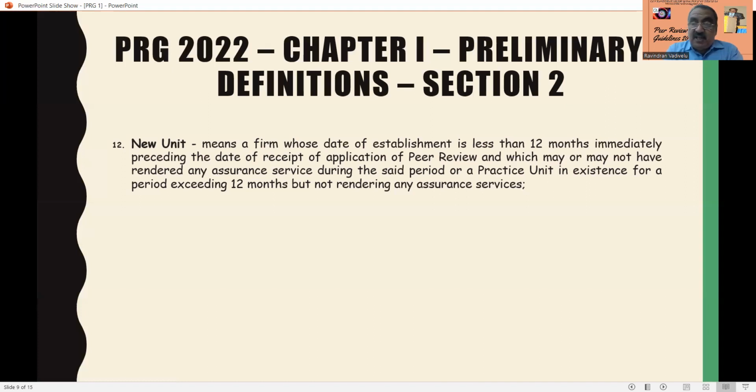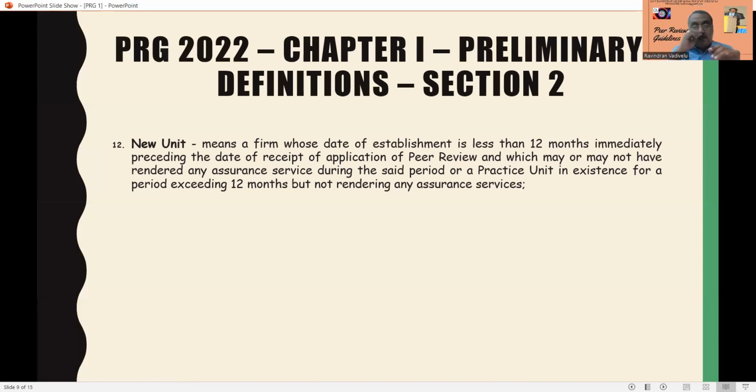Here they are mentioning the date of receipt of application of peer review. That means these new firms can also apply for peer review, if it is less than 12 months, whether or not they have rendered any assurance services during the said period, or a practicing unit in existence for a period exceeding 12 months but not rendering any assurance services.